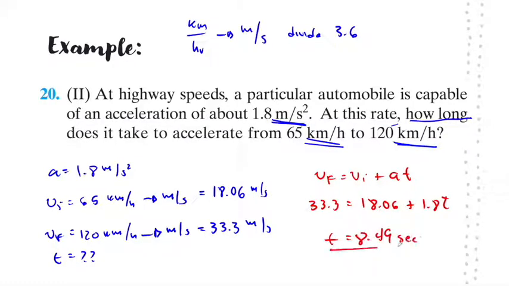So that means it's going to take this car 8.5 seconds to go from 65 kilometers per hour to 120 kilometers per hour.